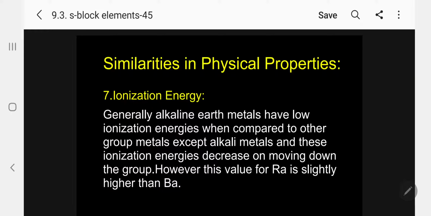Generally, alkaline earth metals have low ionization energy when compared to other group metals, but higher than alkali metals. And ionization energy decreases on moving down the group. However, this value for radium is slightly higher than barium. So, exception here. Please follow. In ionization energy, radium is slightly higher than barium.